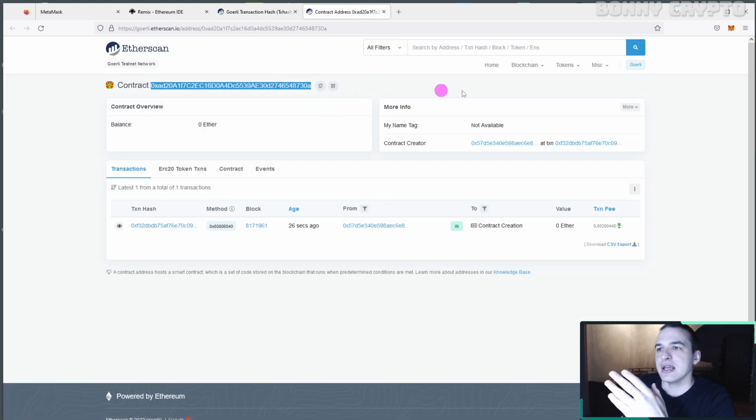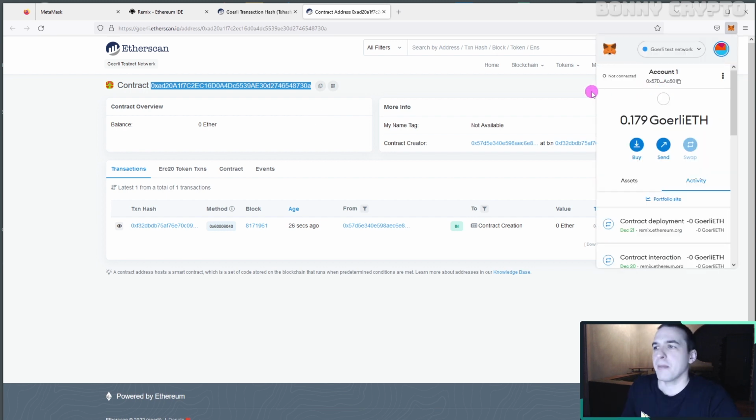It is here, and we will send this contract some amount of test Ethereum, because as scam developers say, we need to deposit some Ethereum, and this bot will automatically trade and earn money for us. So let's send some Ethereum to this address.